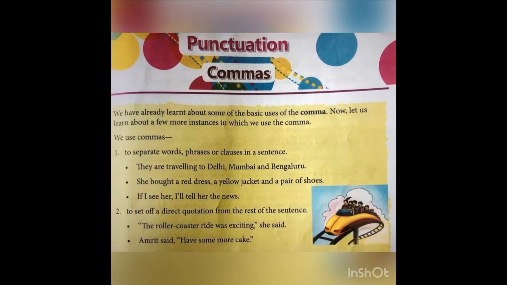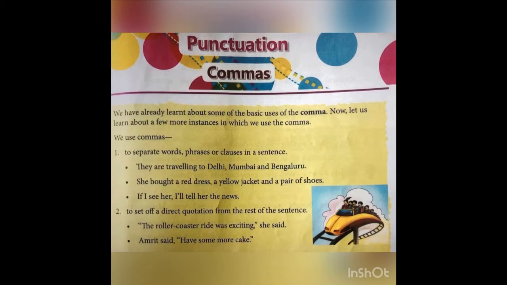We basically use comma to separate words, phrases or clauses in a sentence. Suppose you say that I have been to different places in Bangladesh, and now you want to mention where you have been to. You might say, I have been to Rajshahi, I have been to Sylhet, I have been to Cox's Bazar, etc. So you have mentioned different districts here, right? To separate these different districts from one another, you have to put a comma in the middle.